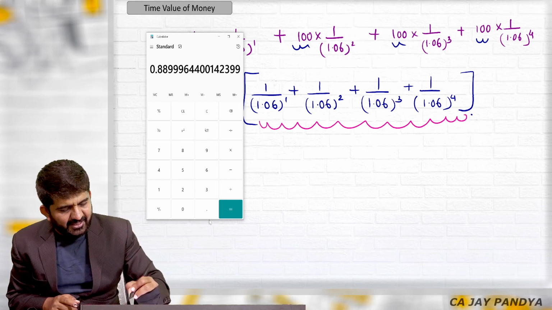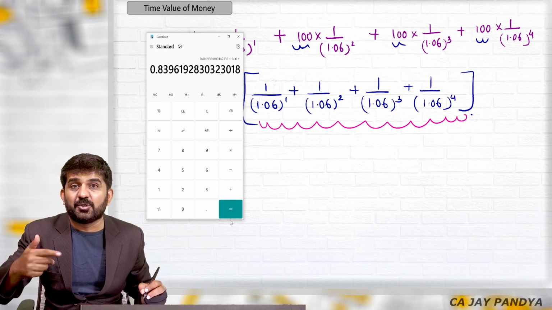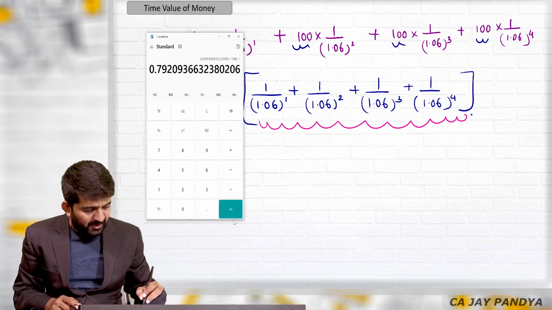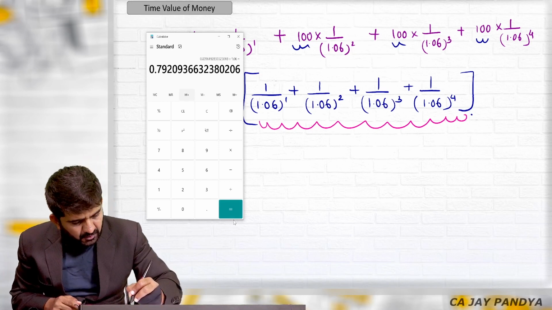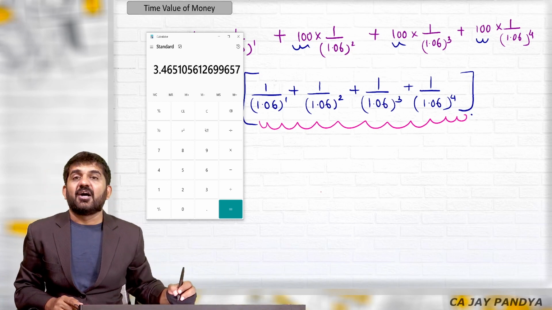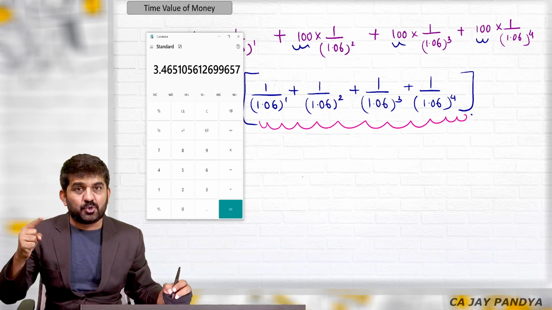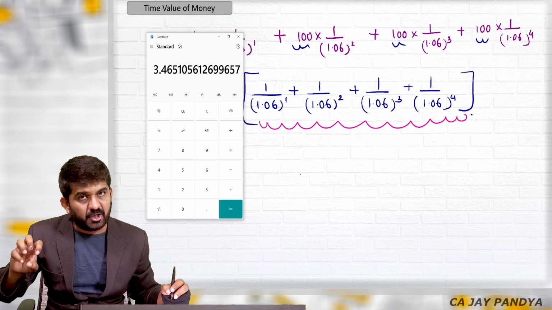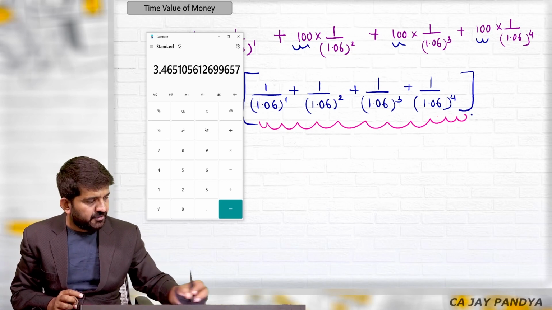You can add again in M plus. One more is equal to gives 1 divided by 1.06 raised to 3. One more time M plus. One more time is equal to gives 1 divided by 1.06 raised to 4. One more time M plus. MRC, you will get the answer of this bracket: 1 divided by 1.06 raised to 1 already added, plus raised to 2 already added, 3 already added, and 4 already added. This is the answer of this particular bracket.